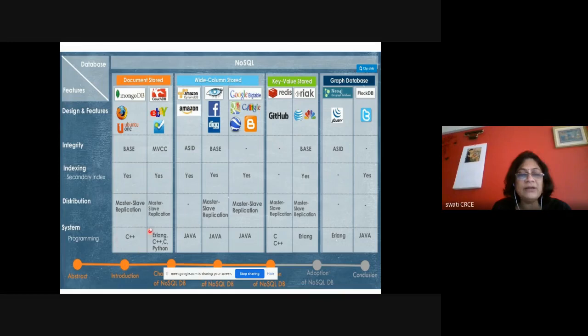MongoDB is written in C++. DynamoDB is written in Java. Redis is written in C++. And Neo4j, they are saying Erlang, but it is also mentioned that it is developed using Java.